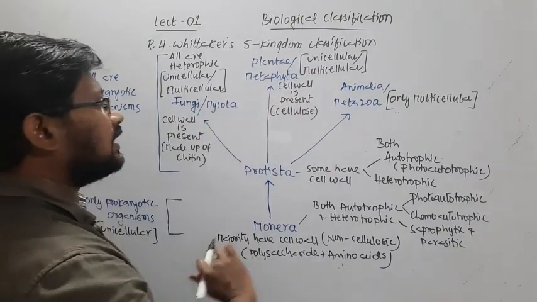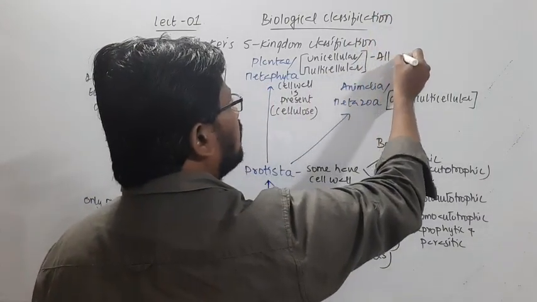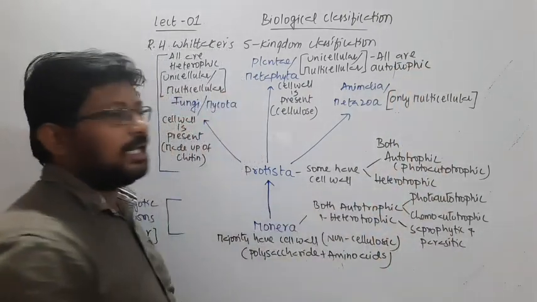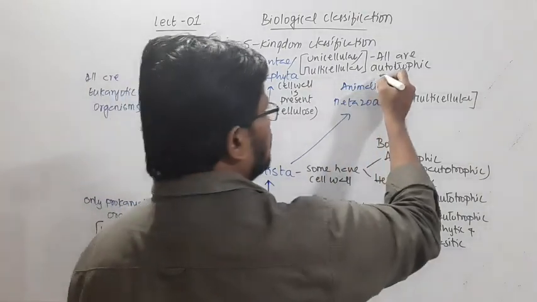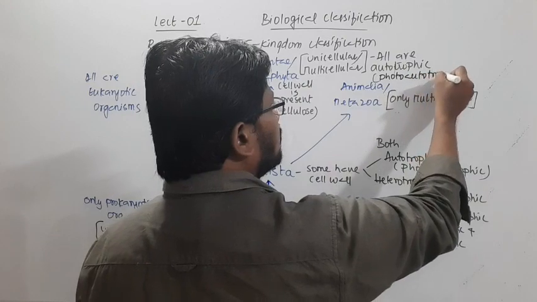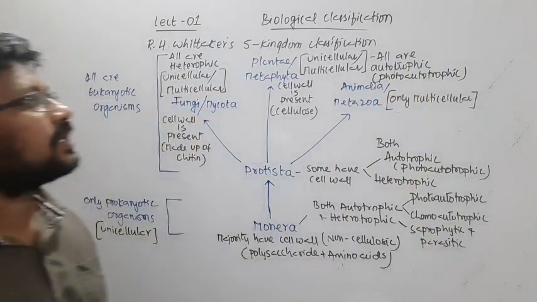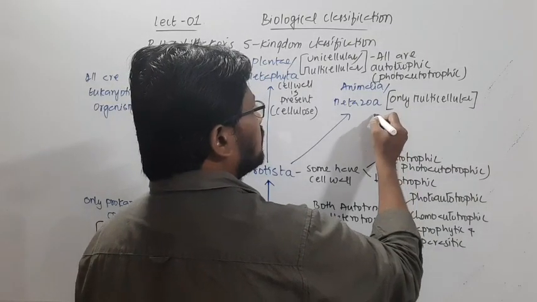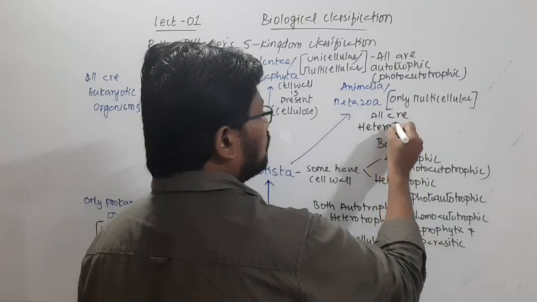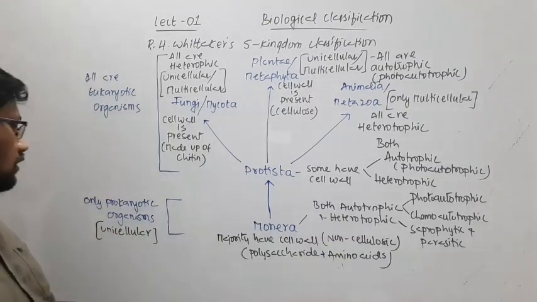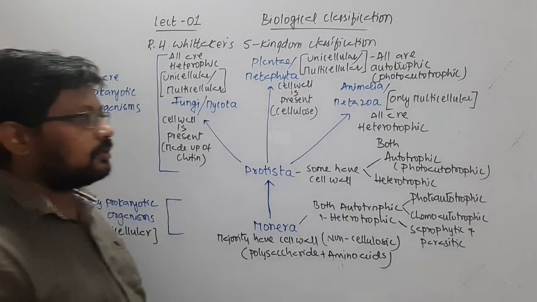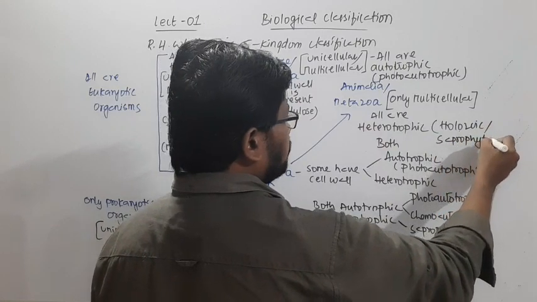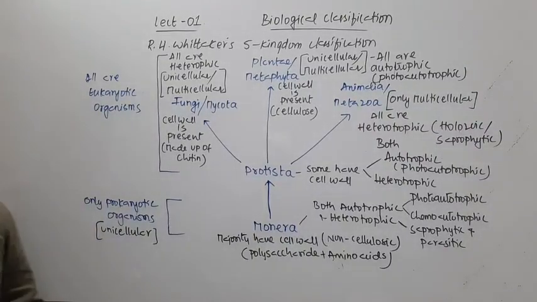Then coming to Plantae, all are autotrophic, and they are all photoautotrophic. And in Animalia, all are heterotrophic, showing modes of nutrition like holozoic or saprophytic.